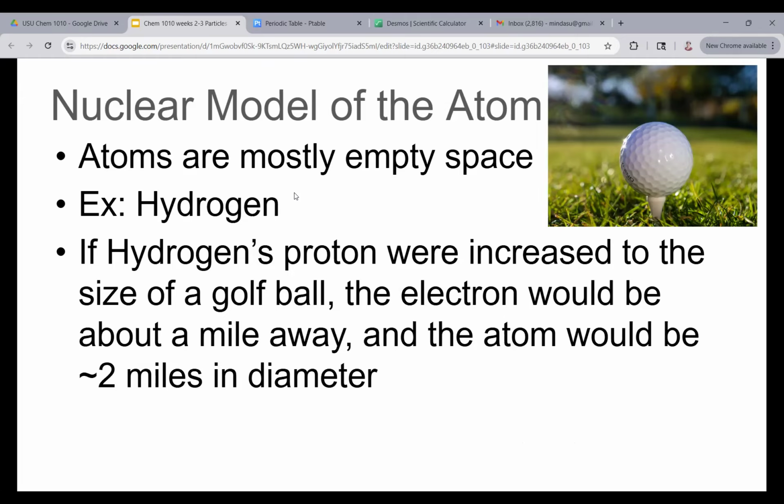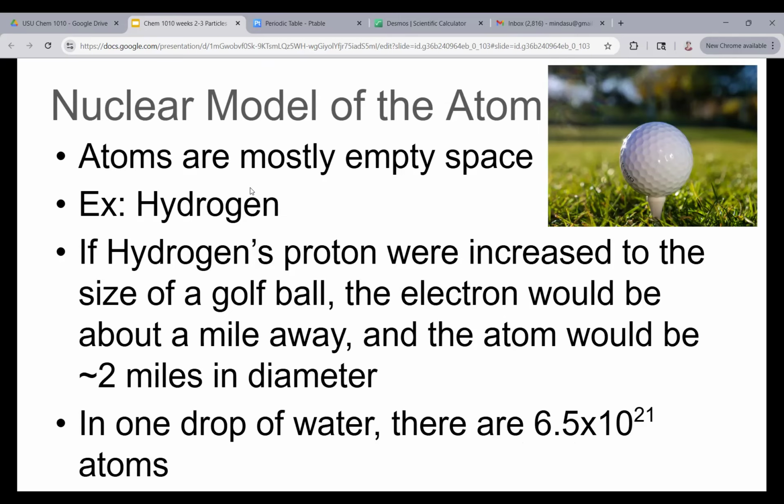And that's huge. If you can visualize that, you can see how much empty space an atom really is. Now, in 1 drop of water, there are 6.5 times 10 to the 21st atoms. That tells you just how tiny atoms actually are.